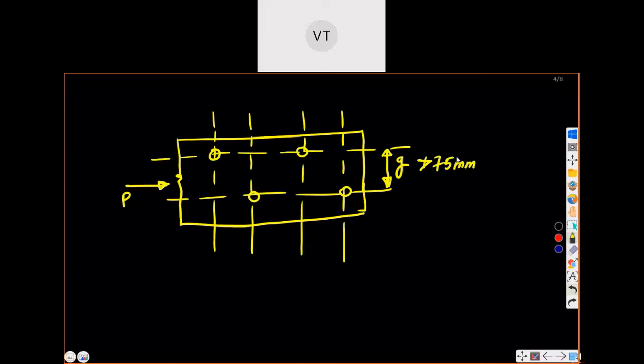Now what do you mean by staggered? This is pitch, but it is called staggered pitch.